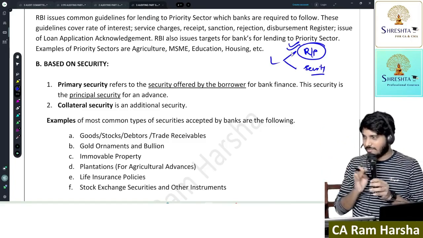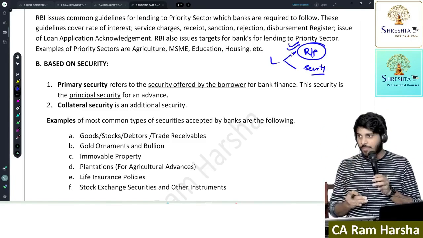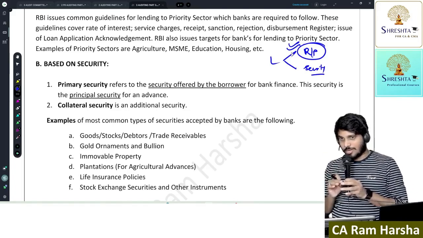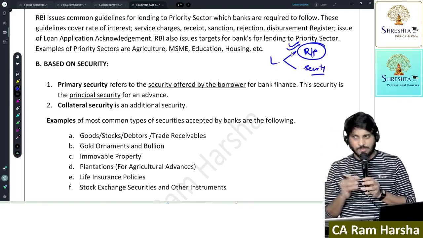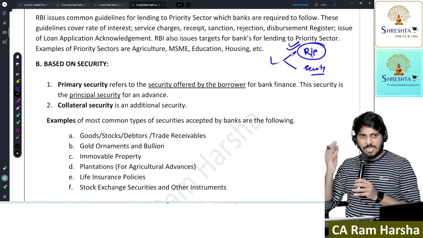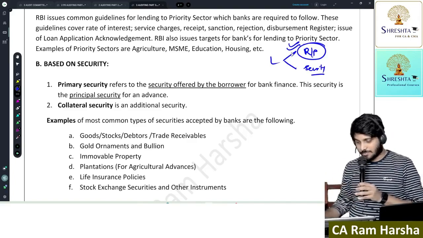So that's why risk is high, rate of interest is high. Unsecured loans, rate of interest is high. Very simple. Secured loan, rate of interest is low. Housing loan, rate of interest is 7%. Car loan, rate of interest is 8 to 9%. Because it is secured, if the customer does not repay, I'll sell the house, I'll sell the car at least and recover the money. Able to understand?